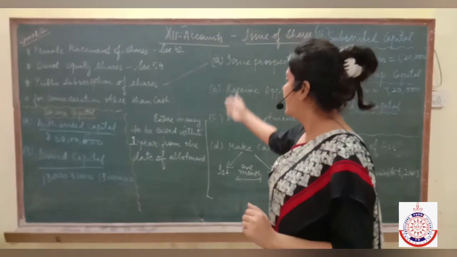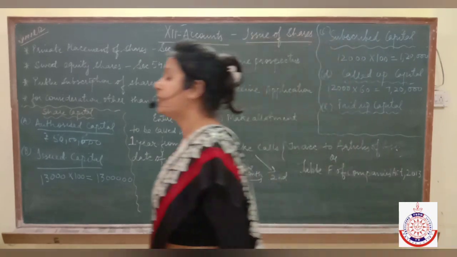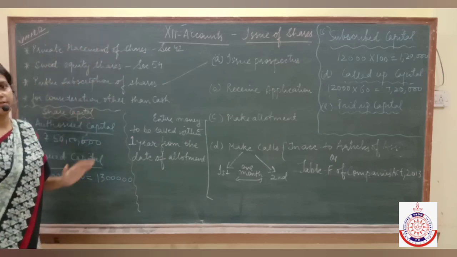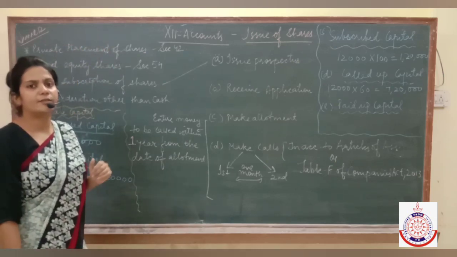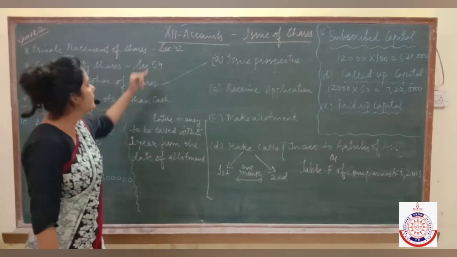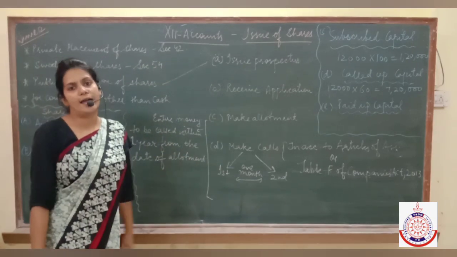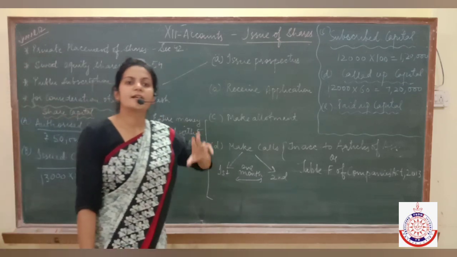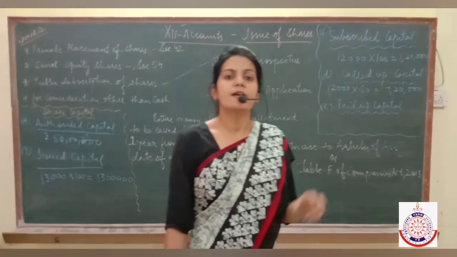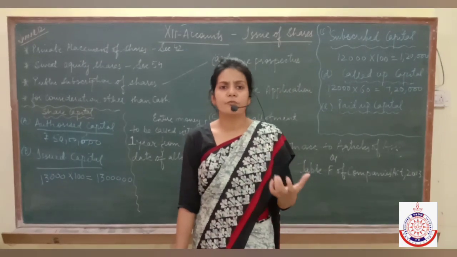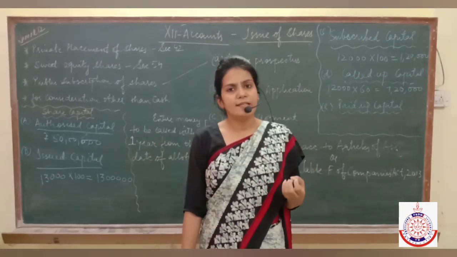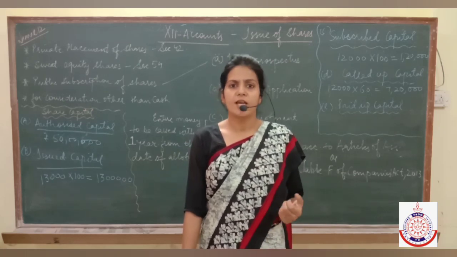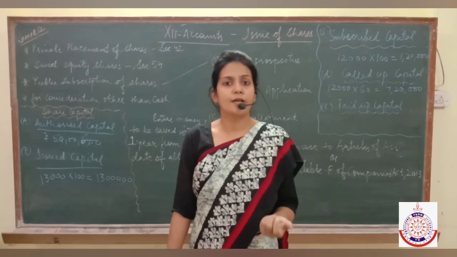Now you can see I have written many things on the board. Let me start with the first point. Private placement of shares. The accounting treatment of private placement of shares is given by Section 42 of Companies Act 2013. Private placement of shares means when shares are issued to our friends or to our relatives, when we are sure that we can easily get the money if we sell the shares to our friends or relatives. We don't need to sell shares to the public to collect the money.